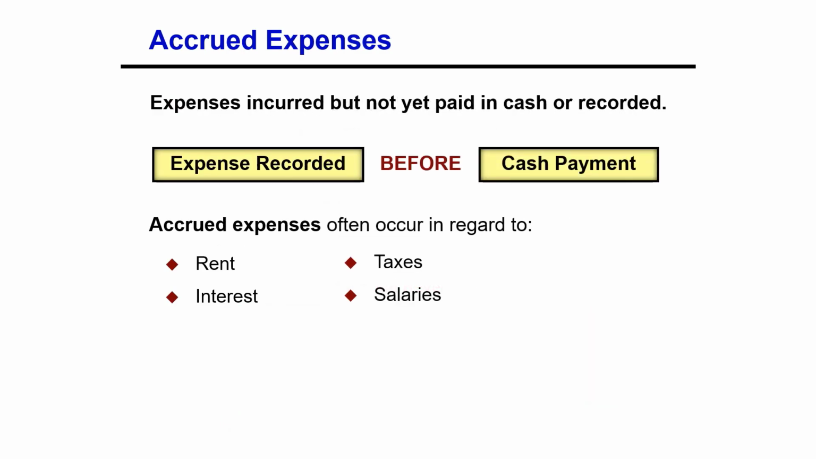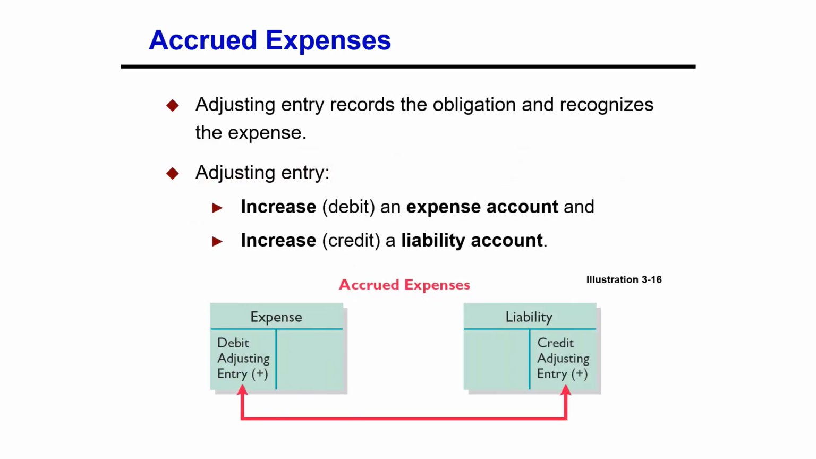So what about accrued expenses? Expenses incurred but not yet paid or recorded at the statement date are called accrued expenses. Interest, taxes, and salaries are common examples of accrued expenses. Companies make adjustments for accrued expenses to record the obligation that exists at the balance sheet date and to recognize the expenses that apply to the current accounting period.